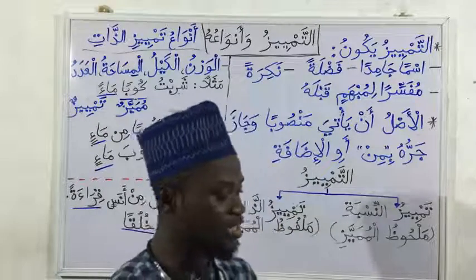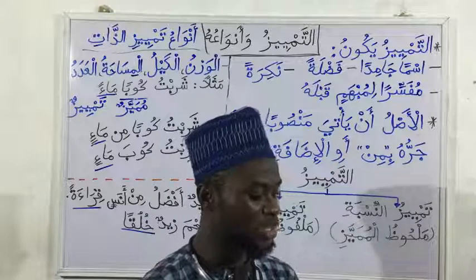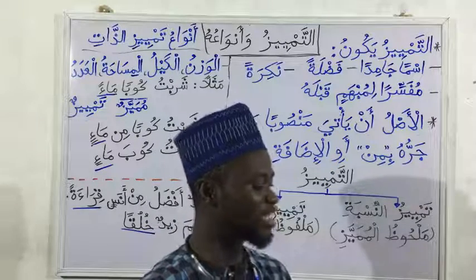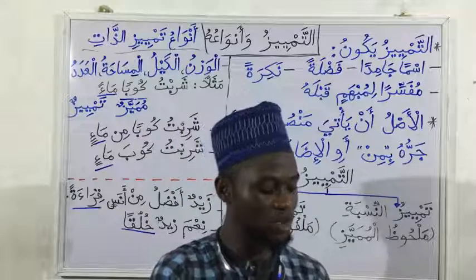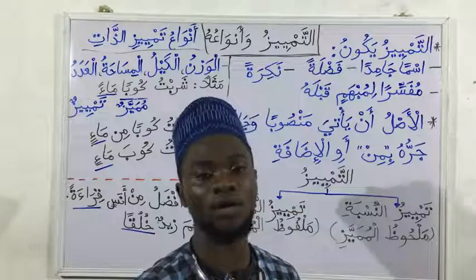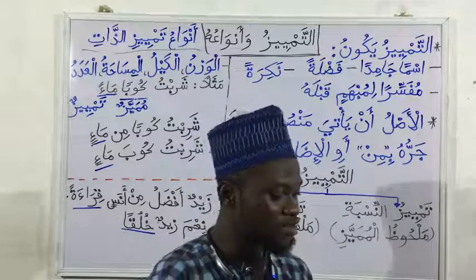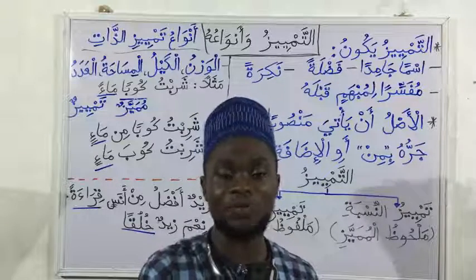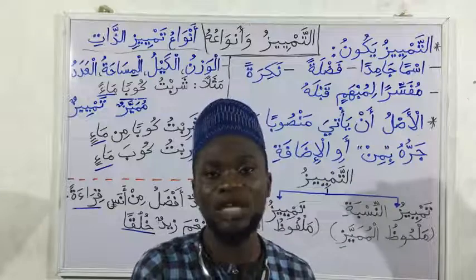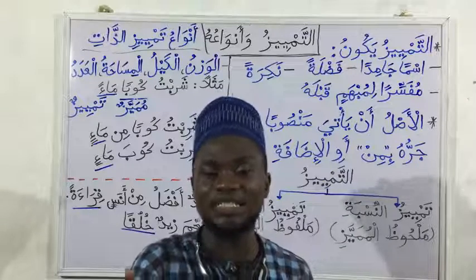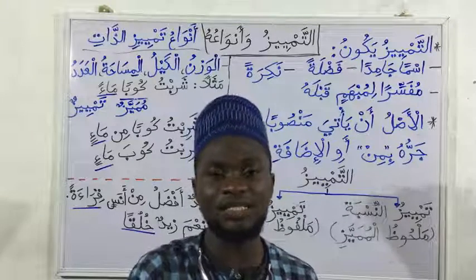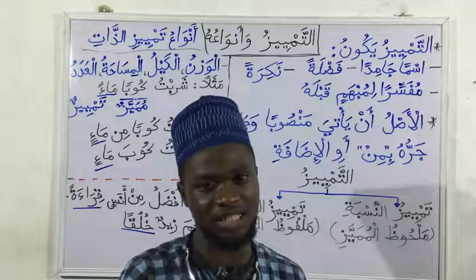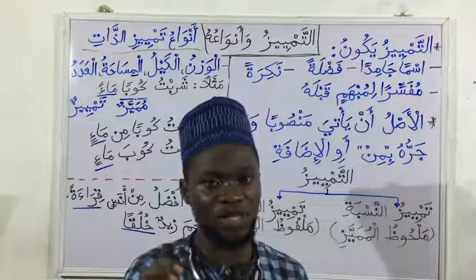Al-Qawaid. Tamyeez ismun yuzkaru li bayan al-muradi min ismin sabiqin yasluhu li an turada bihi ashya'un kathira. He said, Tamyeez ismun. Tamyeez is a noun. If you remember from the last class, we also said Tamyeez is a noun. But what kind of noun? Ismun jamid. It is a noun that is static, that cannot be an adjective. So let's always note that.